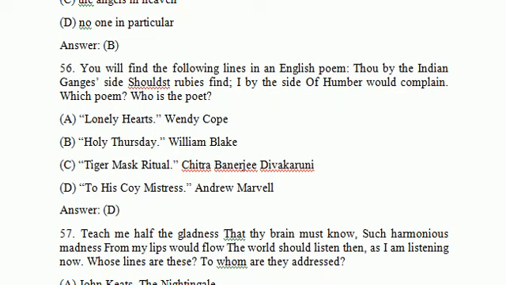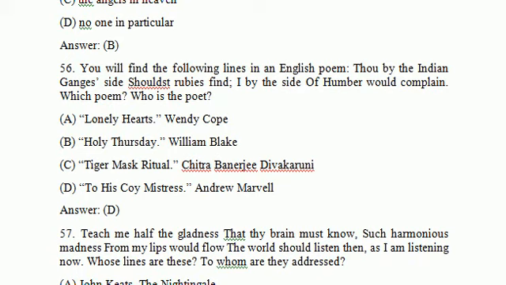You will find the following lines in an English poem: 'Though by the Indian Ganges' side thou shouldst rubies find, I by the tide of Humber would complain.' Which poem? Who is the poet? So this is the poem To His Coy Mistress by Andrew Marvell. So option D is the correct answer.